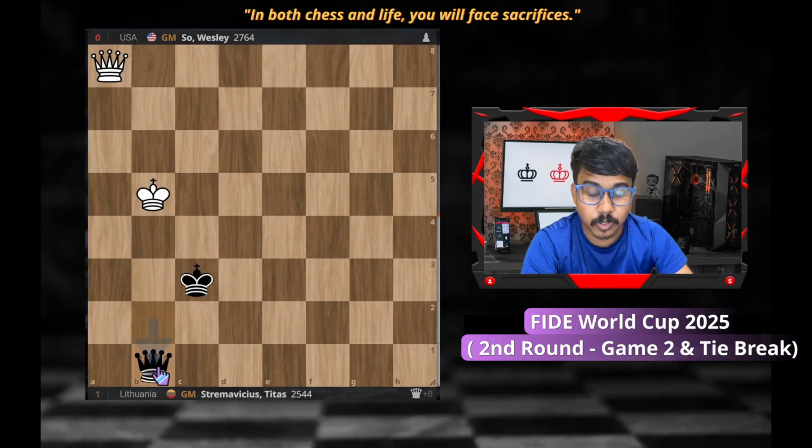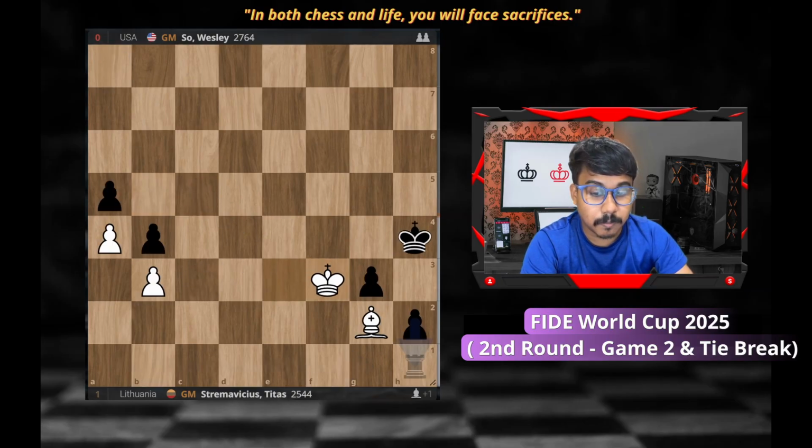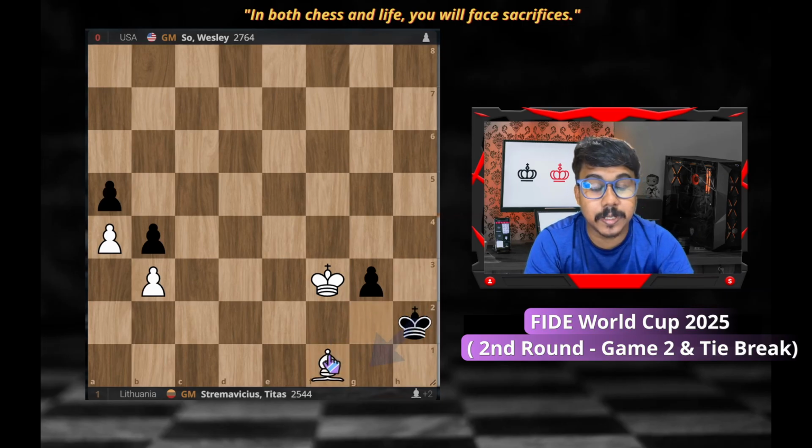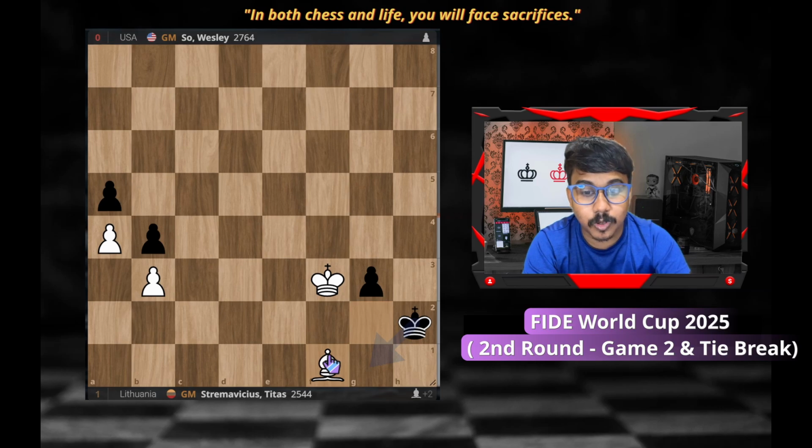Queen on a8 and queen on b1, and it's a straightforward draw. But the beautiful idea does not lie in making a new queen, but here, after king h2, bishop g2, king here, bishop f1, and here is the main beautiful plan for black, that I'm going to play this king here. Now if you play this, I'll again go king here.